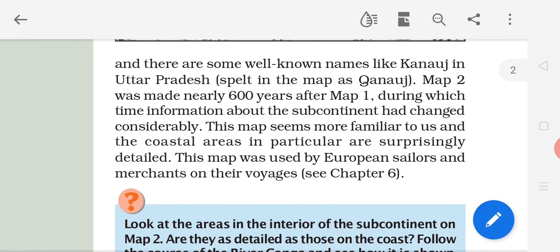During the 600 years, you can see the changes in the Indian subcontinent, in our country; so many changes happened.